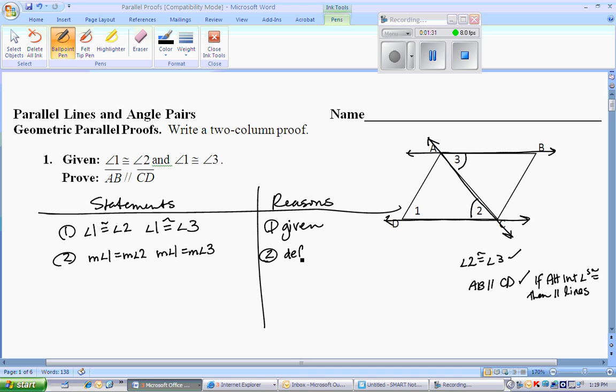Change that by the definition of congruent angles. And what congruent means is that all the measures of something are the same. So for an angle, there's only one measure, you can just name those measures equal. The measure of angle 1 equals the measure of angle 2. Definition of congruent angles. And then I'm going to try to replace.